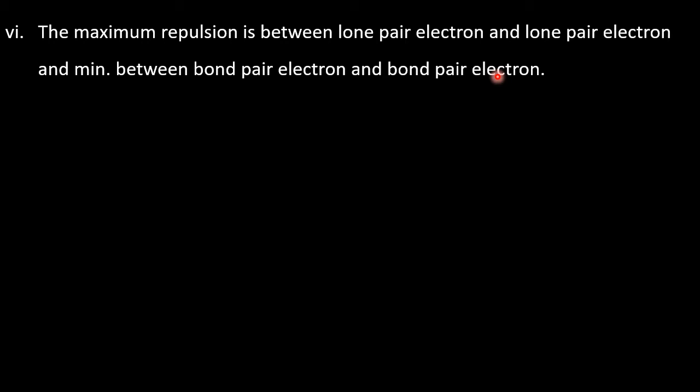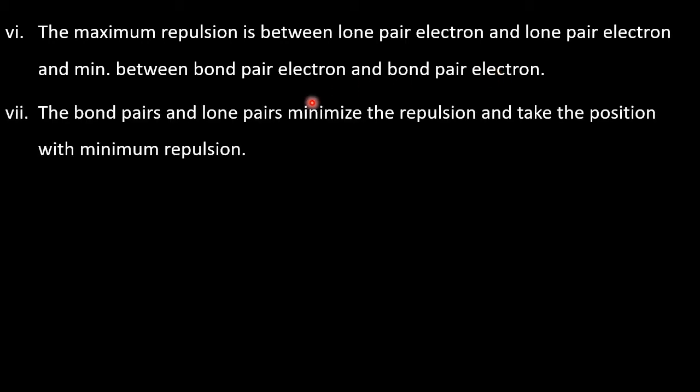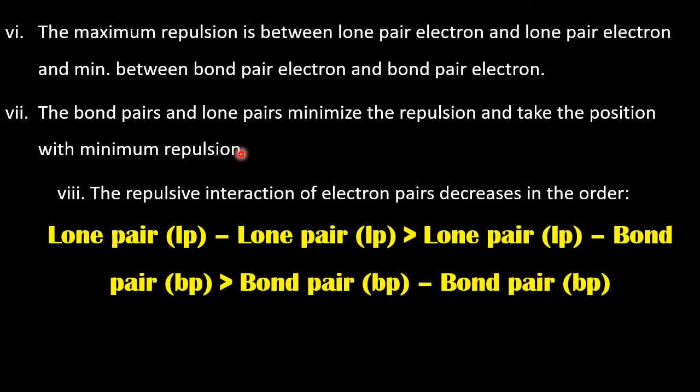So among the repulsions, lone pair is the most, and bond pair is the least. The bond pairs and lone pairs minimize the repulsion and take the position with minimum repulsion in space, so that stability is attained. In conclusion, the maximum repulsion is lone pair-lone pair, moderate is lone pair-bond pair, and last is bond pair-bond pair, because they are busy in bonding.